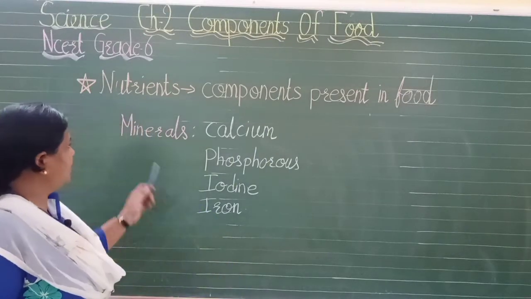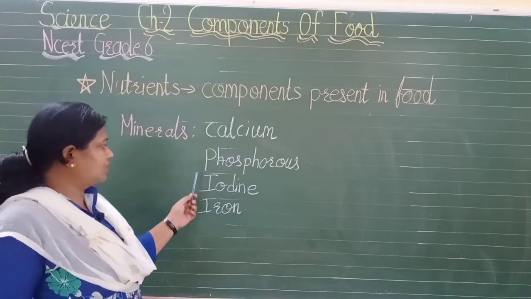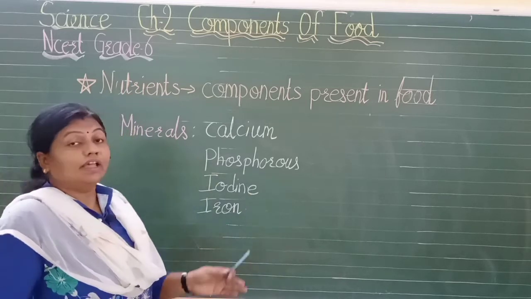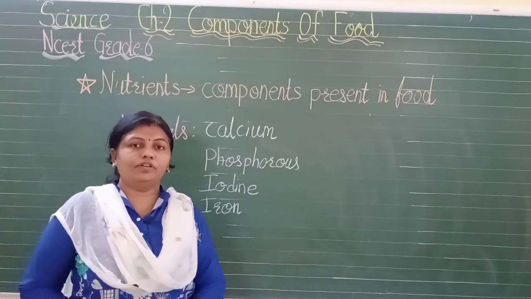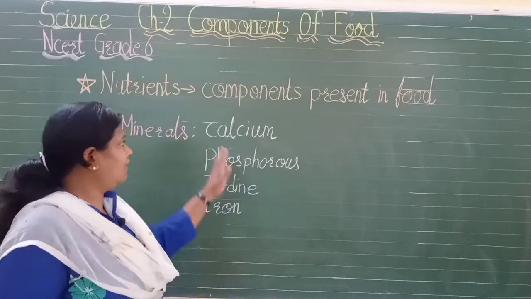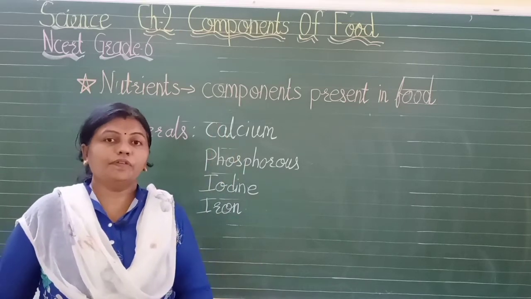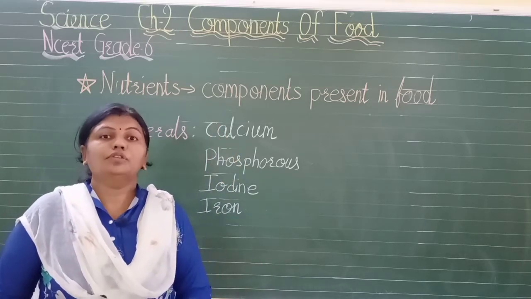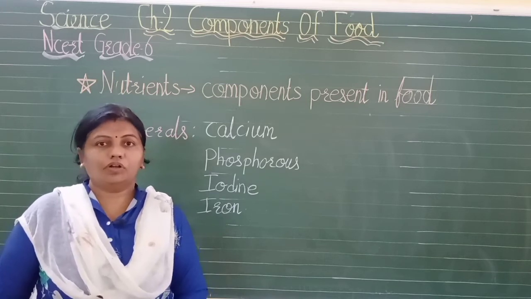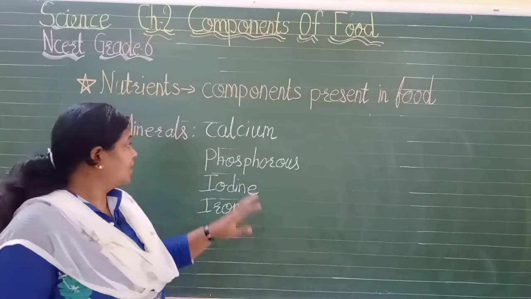In the same way, minerals. Yes, minerals are calcium, phosphorus, iodine, iron. There are others also. Here we will see this many. Calcium plays a very important role in the bones and the teeth. Okay, if we have a good amount of calcium, our bones will be strong. So if you fall down or you meet with any accident, if your bones are broken, then with the help of calcium it can be repaired very well.